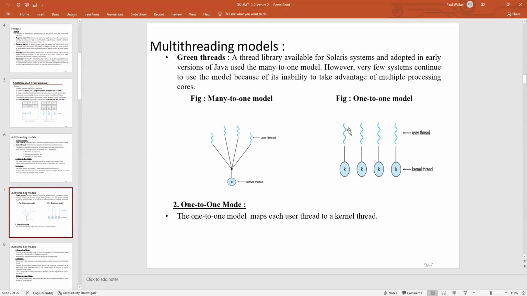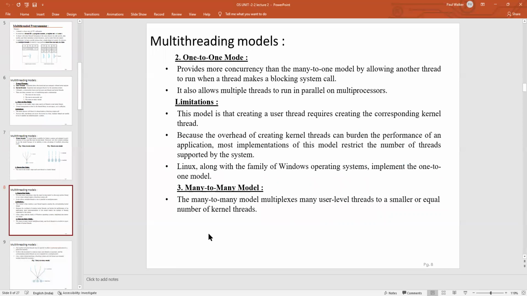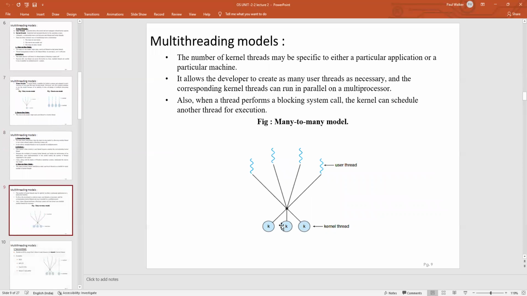In the one-to-one model, one user thread is created for each kernel thread. So these are applications which are directly connected to the kernel. Here in the one-to-one model, it provides more concurrency by allowing more than one thread to run in the process. The next model is the many-to-many model. Here, many user threads are multiplexed to a smaller or equal number of kernel threads. This can be explained with the help of this diagram. Here, the number of user threads is more compared to the kernel threads. It allows the developer to create as many user threads as needed, and they can run in parallel.